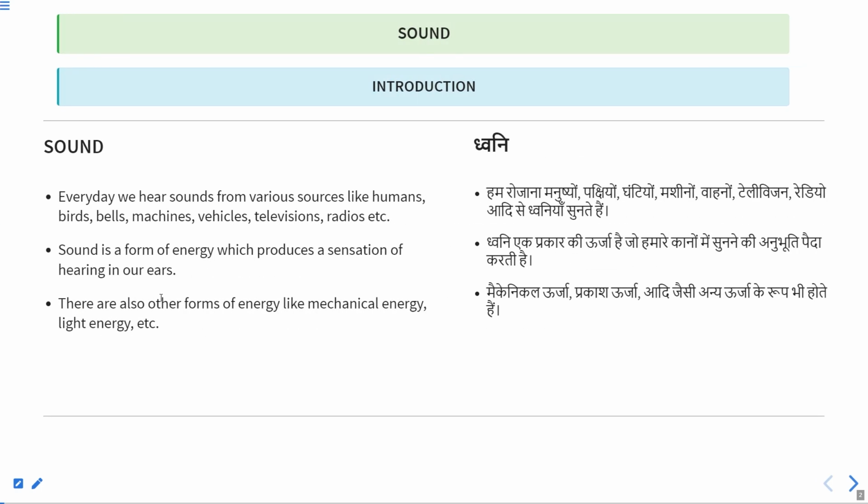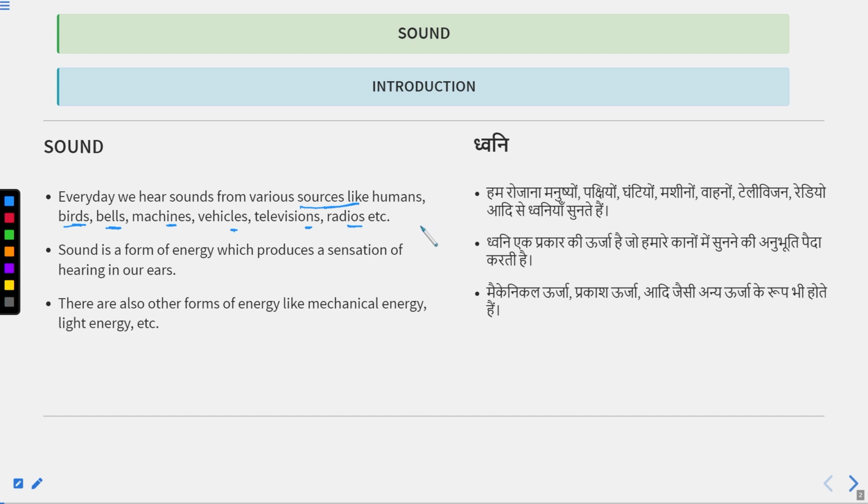First of all, I will give you a brief introduction to what sound is. In our everyday life, we hear sound from various sources. And what are those sources? Like humans, in our everyday life, we talk with each other and produce sound. Birds chirping is also sound. Different bells, machines, vehicles, television, and radio, etc. These are all sources of sound, and in our everyday life we hear sound from these sources.